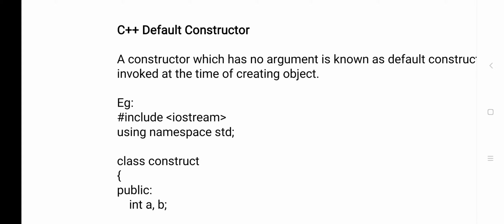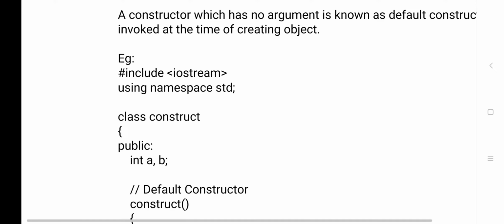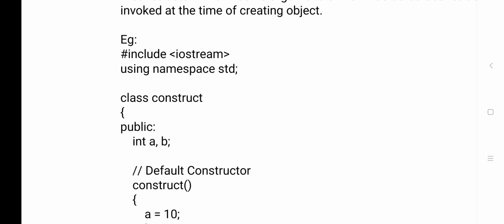The constructor which does not have any parameter is called a default constructor. No parameters means it is not taking any value from the user. It may have its own value in the body, but right now it is not taking any value. The only thing you need to remember is that a constructor which does not have any argument is called a default constructor.